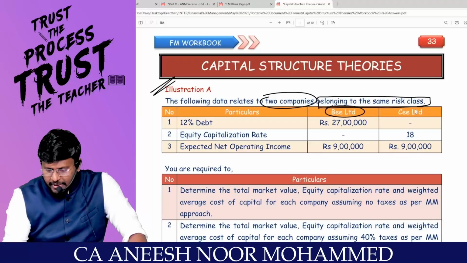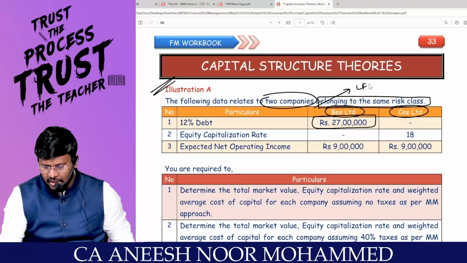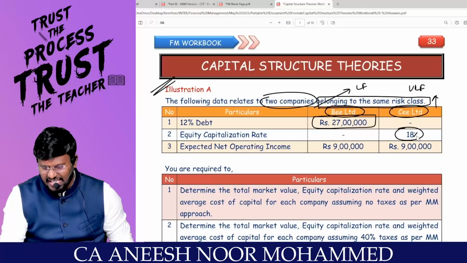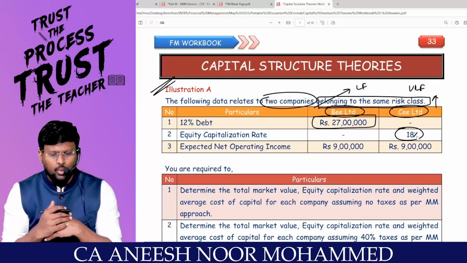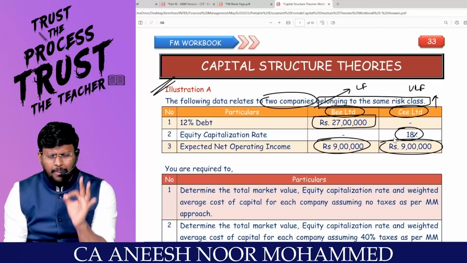Sir, this is B Limited and this is C Limited. B Limited has debt, which means B Limited is the levered firm, whereas C Limited does not have debt, so it is the unlevered firm. The equity capitalization rate, my dear lovable students: 18% is the KE of C Limited. KE is equal to KO. Correct? And the expected net operating income, EBIT, is 9 lakh. Why do both companies have the same EBIT?